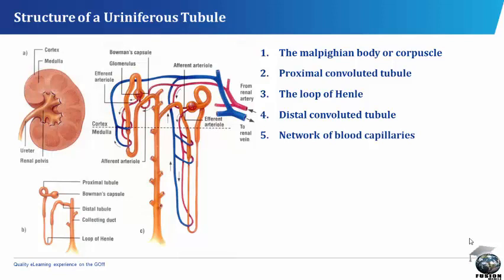These ducts converge at the pelvis of the kidney, opening into it at the papillae of the pyramids. The pelvis then opens into the ureter. Each nephron is surrounded by networks of blood capillaries. The branch of the renal artery which transports oxygenated blood into the glomerulus is the afferent vessel, while the branch which takes blood out of the glomerulus is the efferent vessel. The tubule is ciliated, that is, it contains cilia. The cilia help to maintain the flow of urine in one direction.